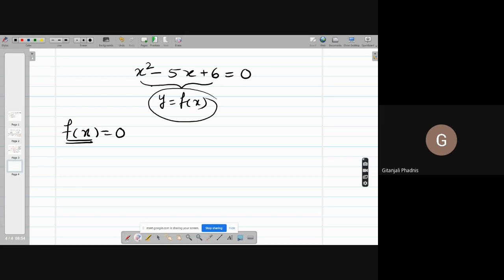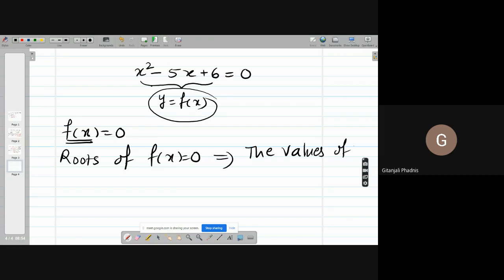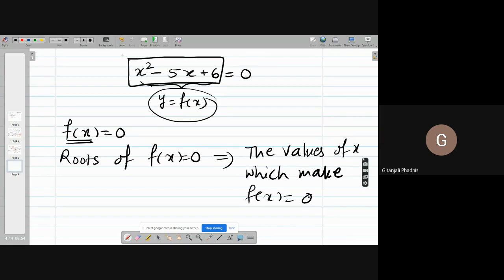So when I say f(x) equal to 0, I want to find the values of x, the roots of this f(x). Roots of f(x) equal to 0 implies the values of x which make f(x) equal to 0. On substitution of x here, this left hand side should become 0. That is the meaning of a root of this equation. Are you getting it?